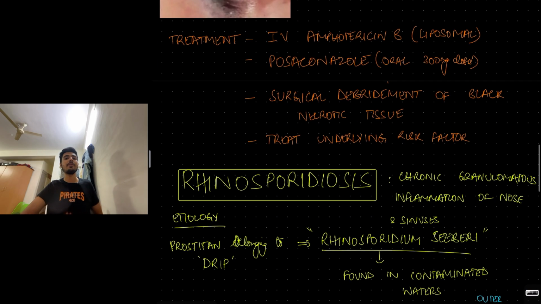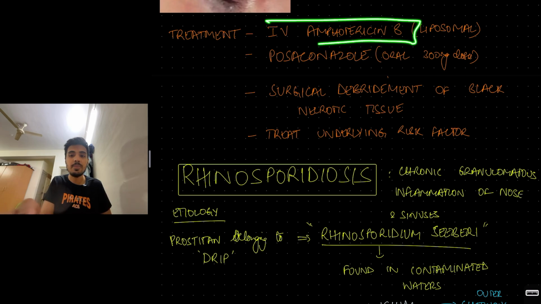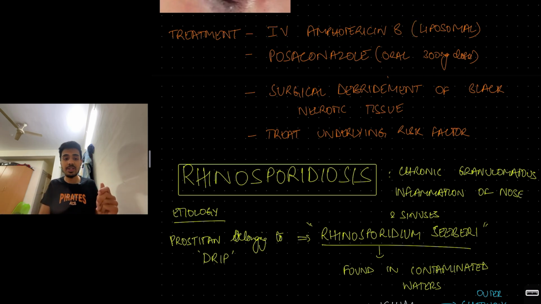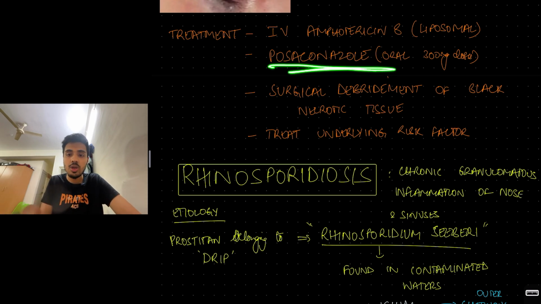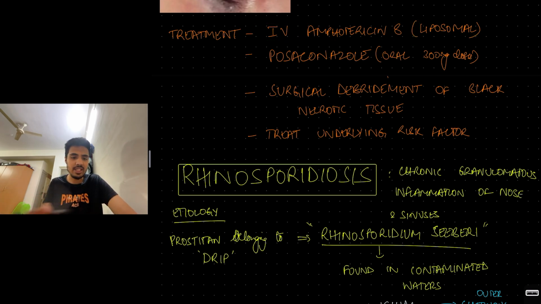Then you have the treatment. Treatment is antifungals like IV amphotericin B. We need to treat it immediately. It is an emergency. You shouldn't wait. You can't give oral therapy and all. You can give oral posaconazole, which is a drug that is commonly used now. But IV amphotericin B was what was traditionally used, liposomal formulation or any other formulation, intravenous amphotericin B.